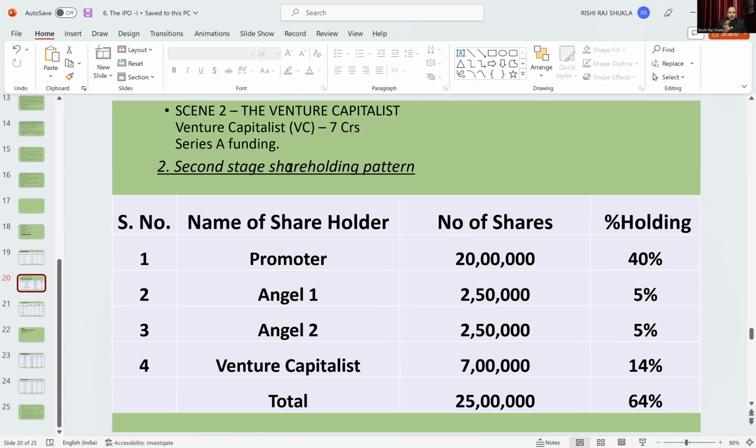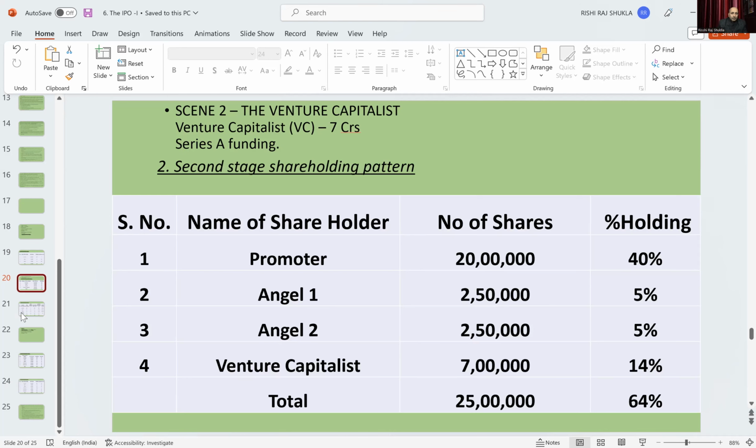So suppose they put in 7 crore and took 14% of the stake. Of course, they will not put in money free of cost. The promoter has already taken 50%, so out of the balance 50%, this 14% is taken by the first venture capitalist, and the share allocated to them is 7 lakh. This way they will increase the allocation of shares.